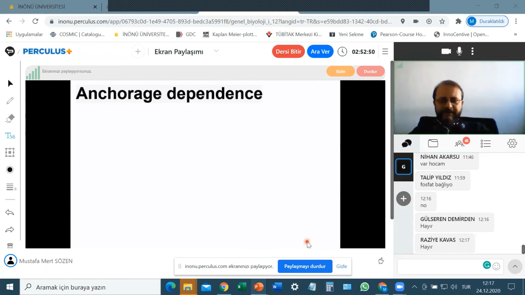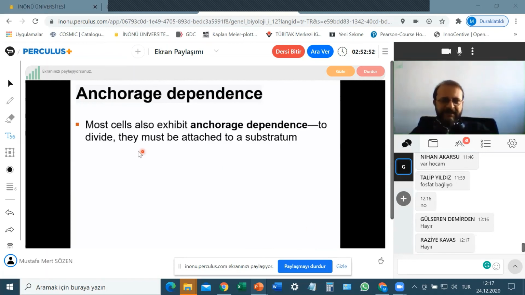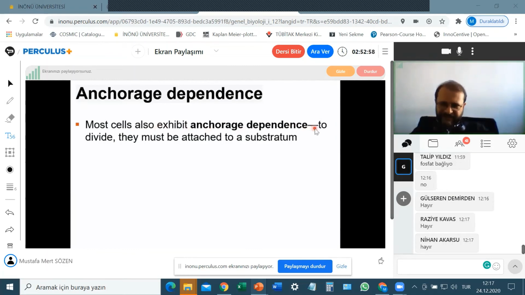All right, anchorage dependence. Most cells also exhibit anchorage dependence. That's another mechanism that controls cell division. To divide, they must be attached to a substratum, which means a solid surface. So without binding to a solid surface, most of the animal cells cannot divide.